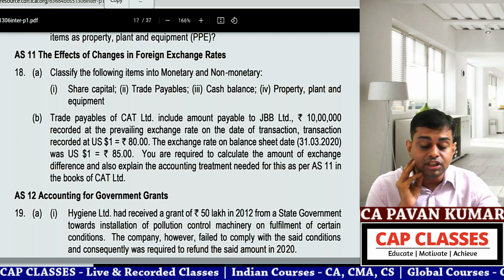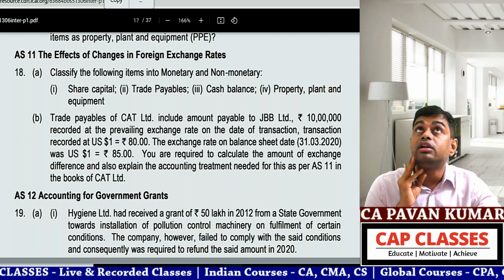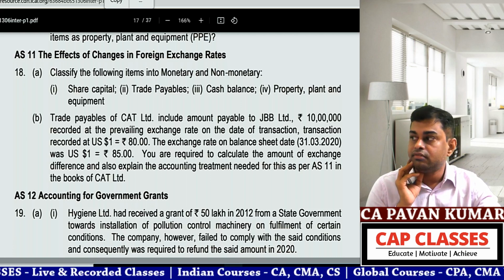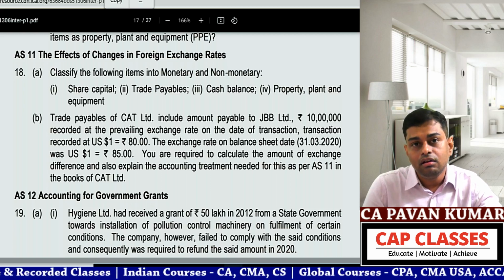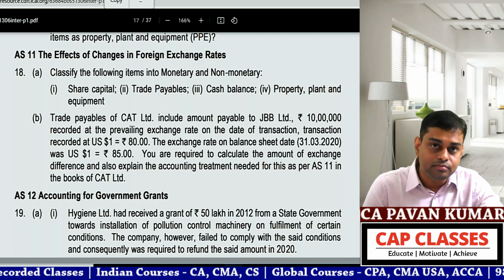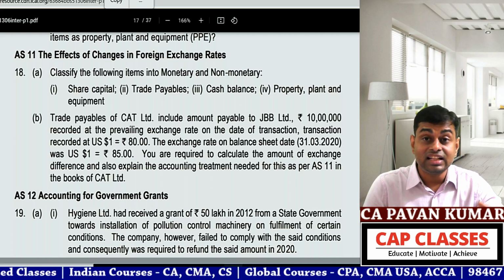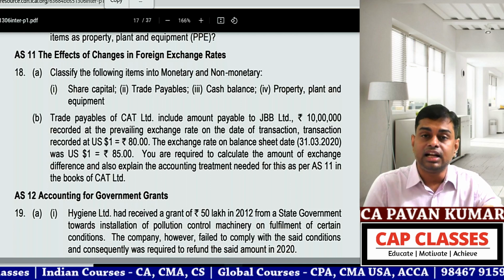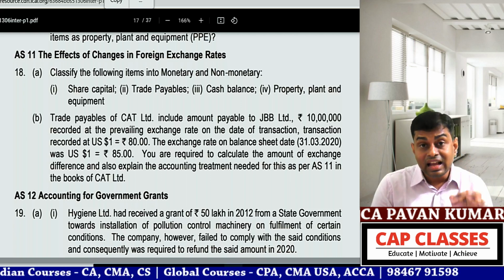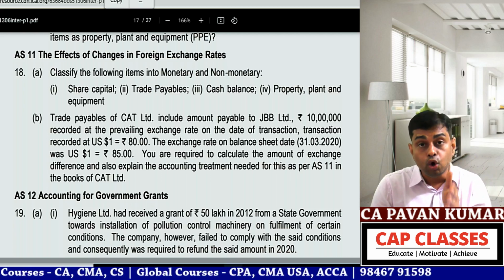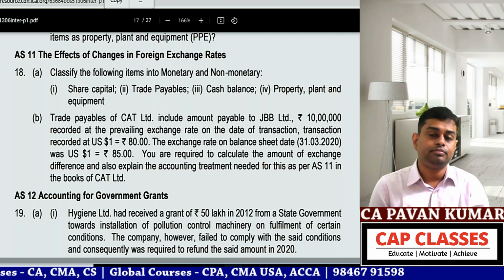Classify the following items into monetary, non-monetary. Beta, what is monetary? What is non-monetary? Monetary items are the assets and liabilities that will be recovered or settled in a predetermined known amount of cash.